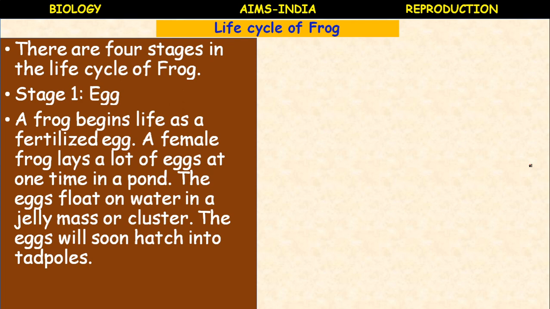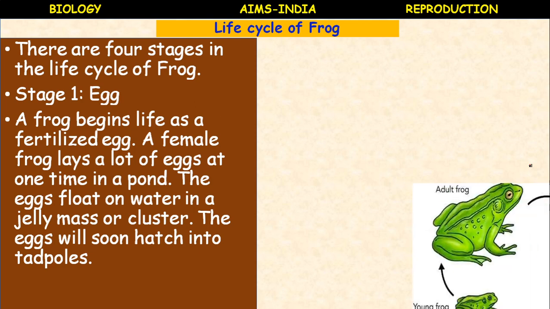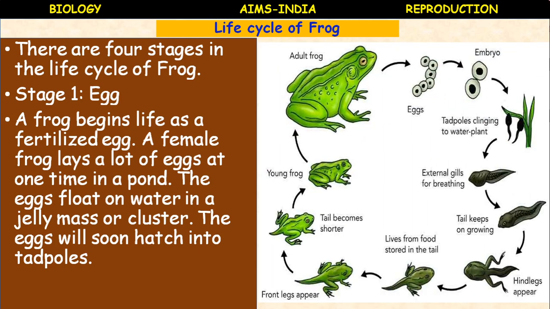The second stage is the larval stage, called tadpoles. Here are the clusters of eggs. The egg will form the embryo after fertilization. The eggs hatch to form tadpoles.